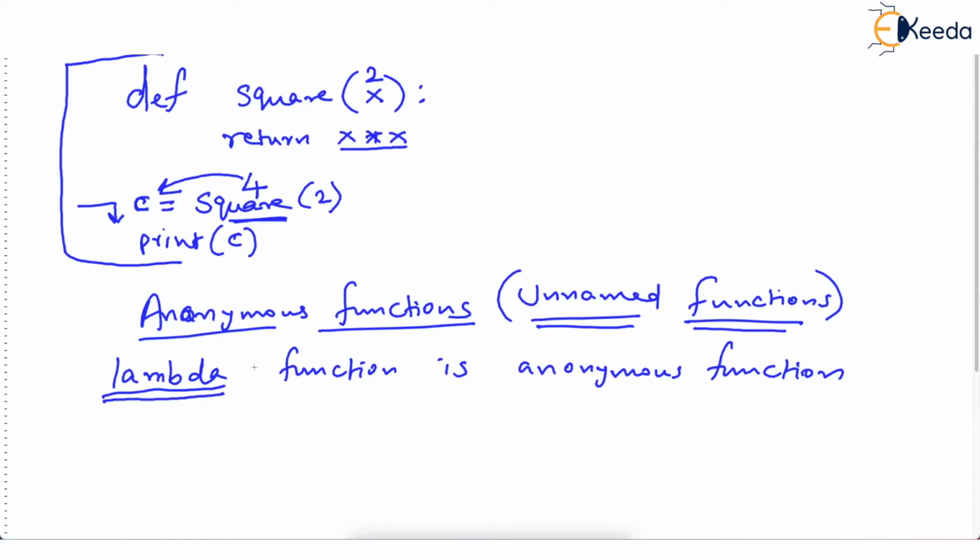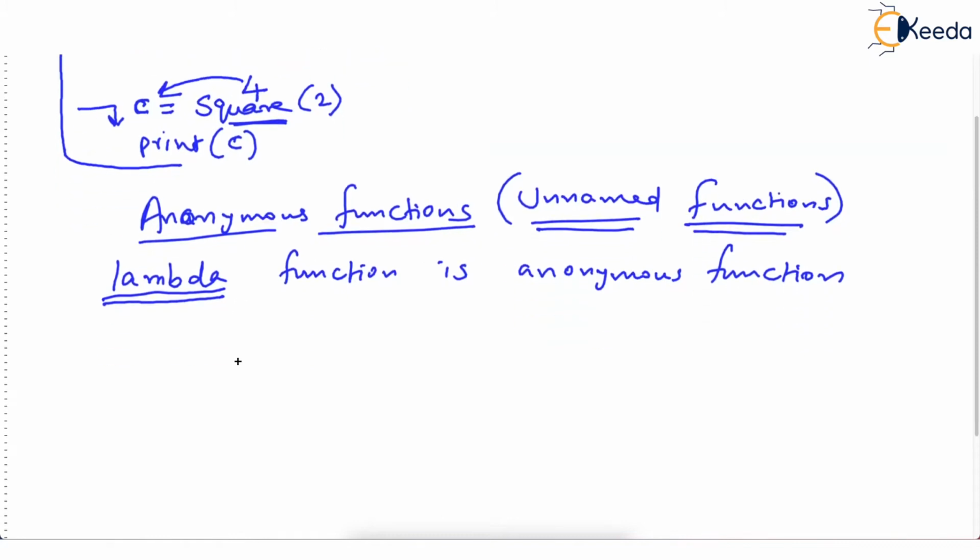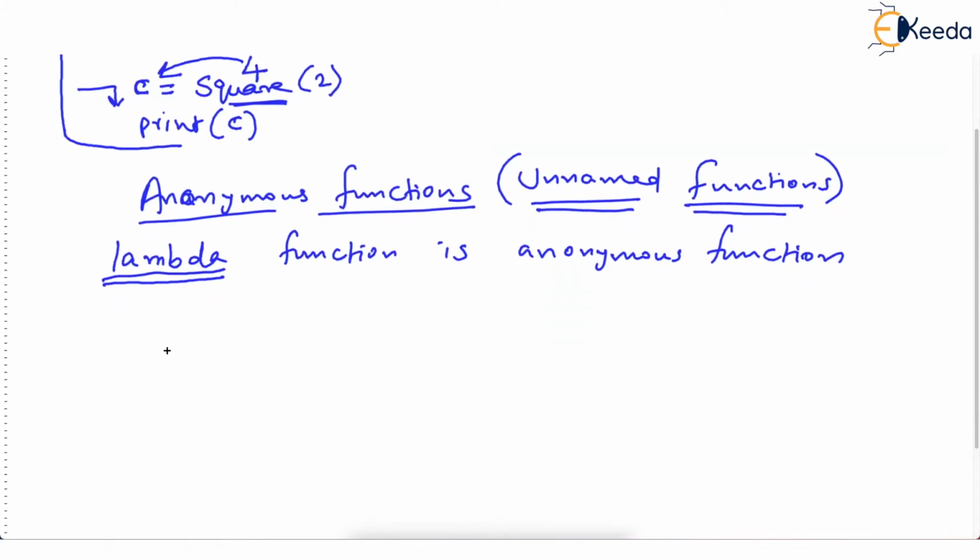And this keyword is used whenever you want to define a function but don't want to give a name to the function. Everything else will remain same. What we saw yesterday about function, everything will remain same. Only the name of the function will be missing. Better idea is directly to see a programming example.